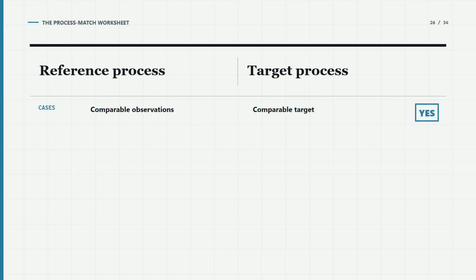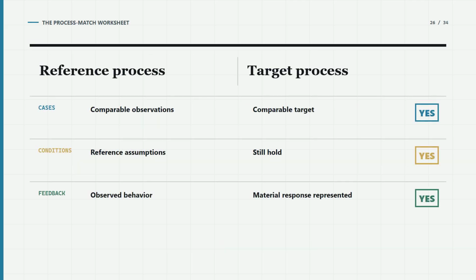We can now turn the entire argument into one decision tool. Write down the reference process on one side and the target process on the other. Define the same outcome, population, and horizon for both. Then check 3 forms of match.